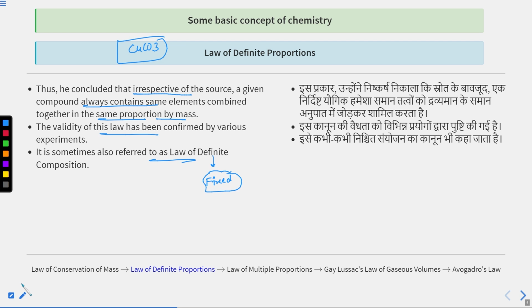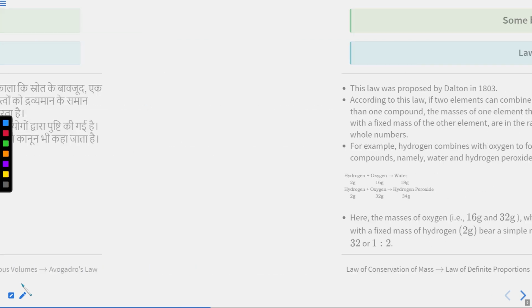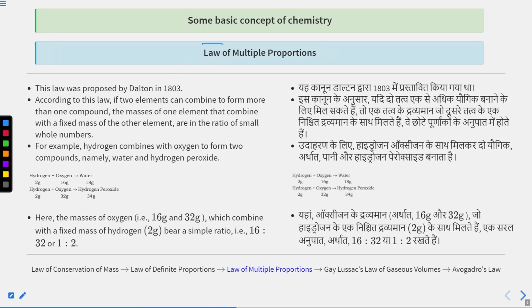The next law that we had discussed is the law of multiple proportion. Law of multiple proportion is very simple. Suppose H2 plus O2 is giving H2O, and suppose H2 plus O2 is giving H2O2 with some change in conditions.